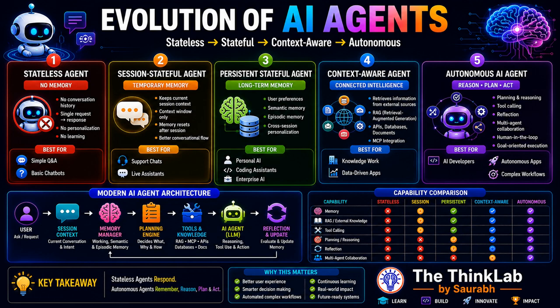So, as a final thought, the future of AI is not just about the large language model. It's about combining the memory, context, reasoning, planning, and external tools into a complete intelligent system. If you are learning AI today, understanding this evolution will help you build applications that tackle real problems instead of simply generating text.